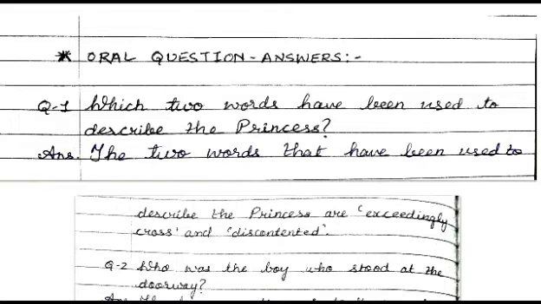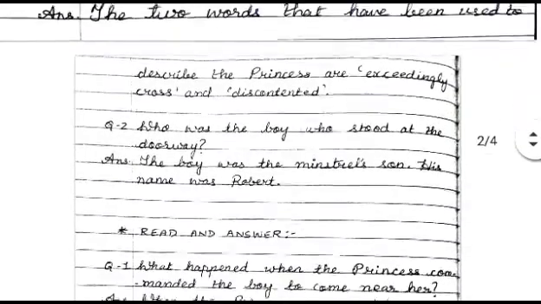Question number 1. Which two words have been used to describe the princess? In the chapter, there are two words that have been used to describe the princess. Which are they? Answer. The two words that have been used to describe the princess are exceedingly cross and discontented. So, these are the two words because the princess was always cross and she was always dissatisfied. She was never satisfied. That is why these are the two words in the chapter which have been used.